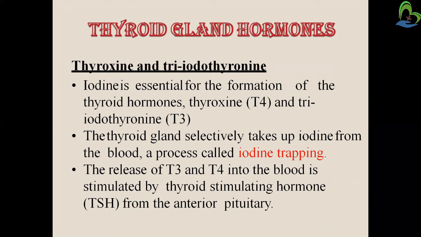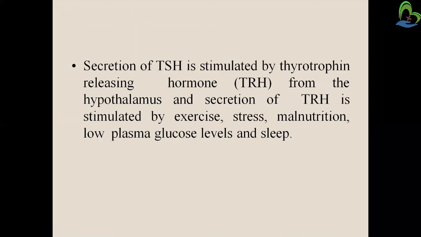The release of T3 and T4 into the blood is stimulated by the thyroid stimulating hormone from the anterior pituitary gland. Secretion of TSH, that is thyroid stimulating hormone, is stimulated by the thyrotropin releasing hormone from the hypothalamus, and the secretion of TRH is stimulated by exercise, stress, malnutrition, low plasma glucose level, and sleep.